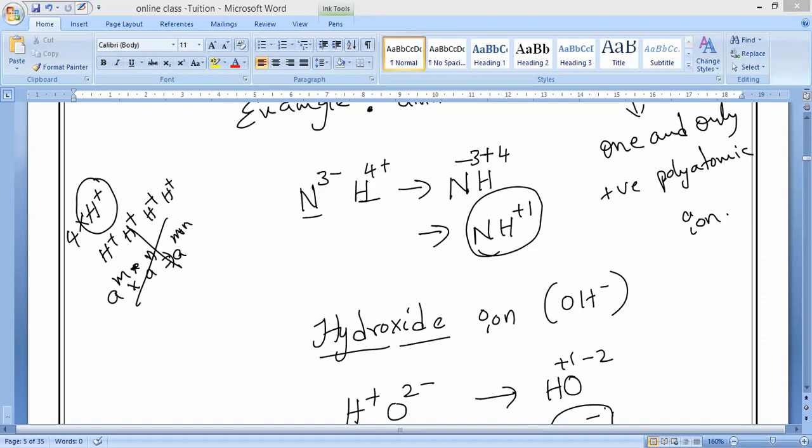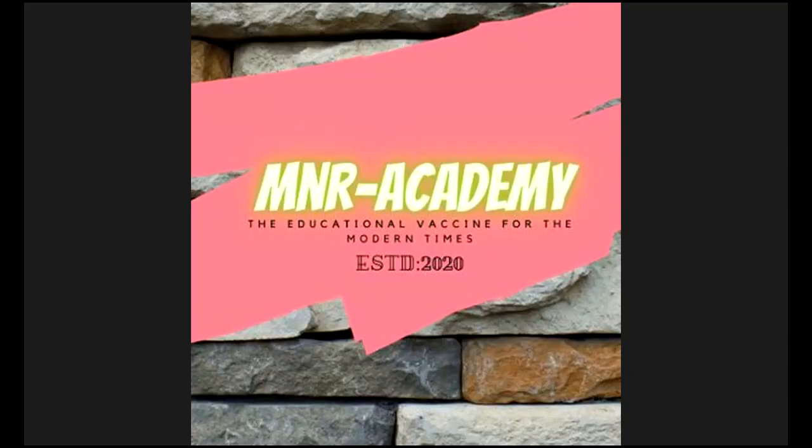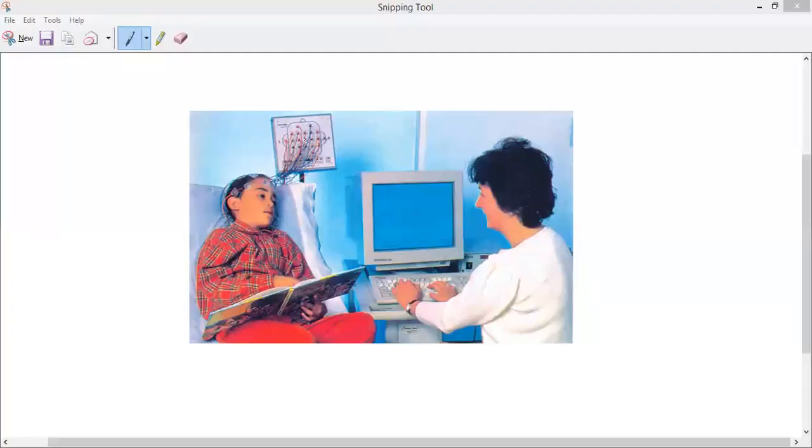I will show you the picture also. If you see the picture, you can understand. To see the nerve activity and the heartbeat and all, they will keep this. So for this ECG, we use sodium and potassium. That is the importance of it. So observe very carefully. This is what we call an ECG. Have you noticed it? They keep it on your head, chest, wherever they want to find it.